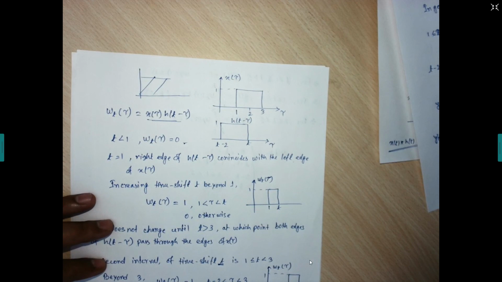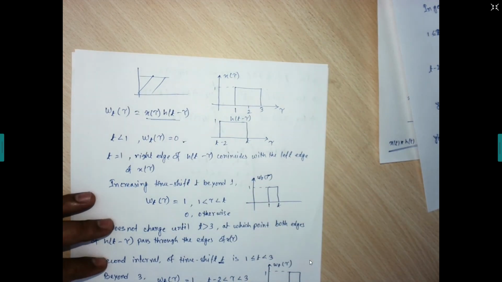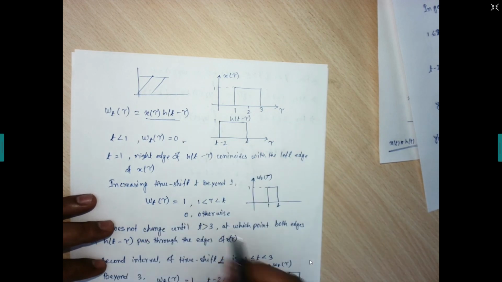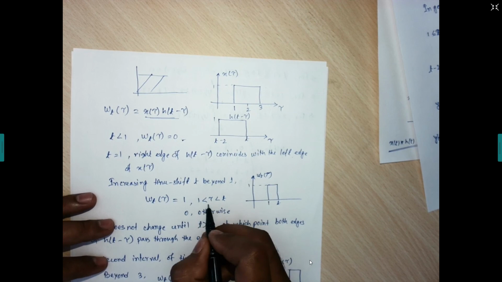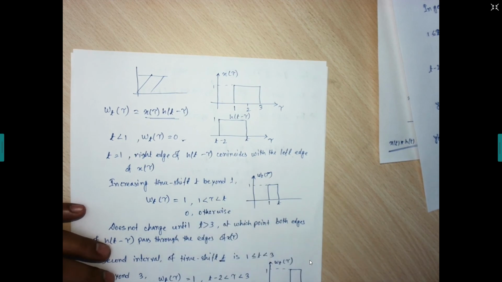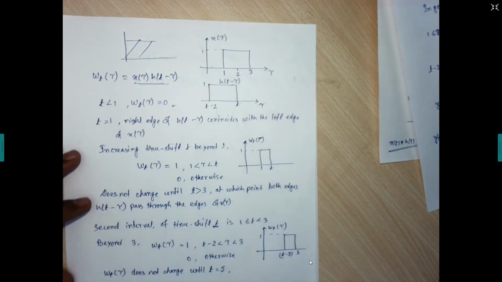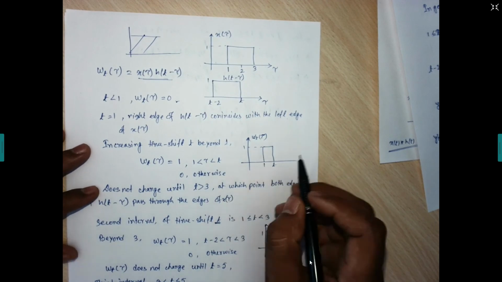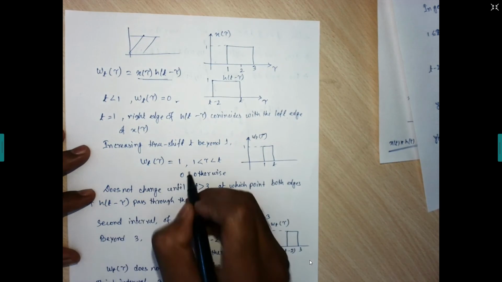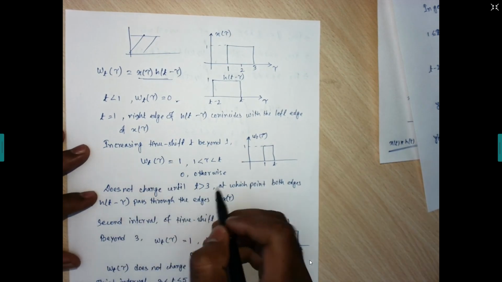this left edge. Okay. Now if you go on increasing this time shift beyond 1, we are having w of t, tau is equal to 1 for the tau from 1 to t. Just try to understand. On the tau axis, if we go beyond 1, this one will have the 1, so up to 1 to t. So how much is the maximum range of t? The maximum range of t can be up to 3. Right? So this expression does not change until t is greater than 3.